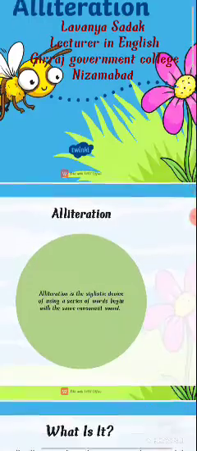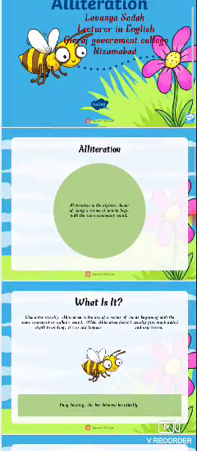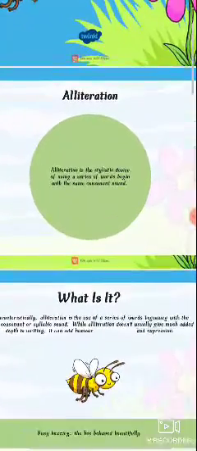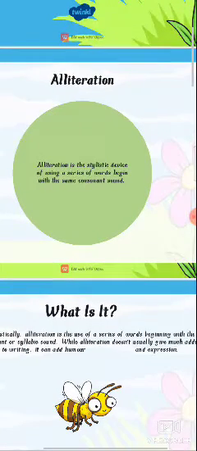So now, what is alliteration? Alliteration is the stylistic device of using a series of words that begin with the same consonant sound. Alliteration is linked with consonant sounds, and alliterations are a stylish device, right?